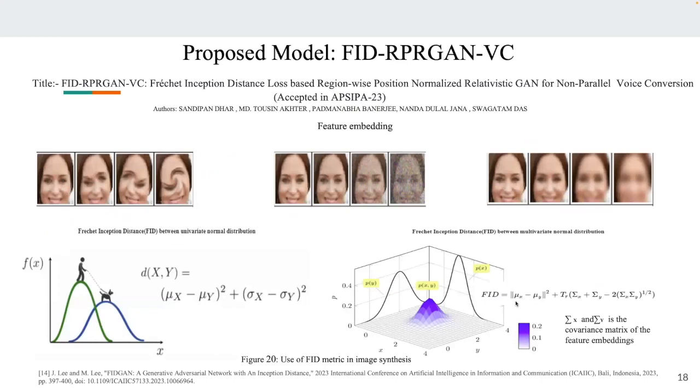Based on that, there is a specific metric, the Fréchet Inception Distance, which is used in the field of computer vision. In the leftmost image is the original image and the images on the right are the generated ones. The FID metric helps us understand whether any distortion has happened or not. This is how we calculate the Fréchet distance between distributions X and Y in the univariate normal case, and this is the formula for FID for the multivariate distribution. Using FID, people evaluate whether their generated samples are very similar to the original.